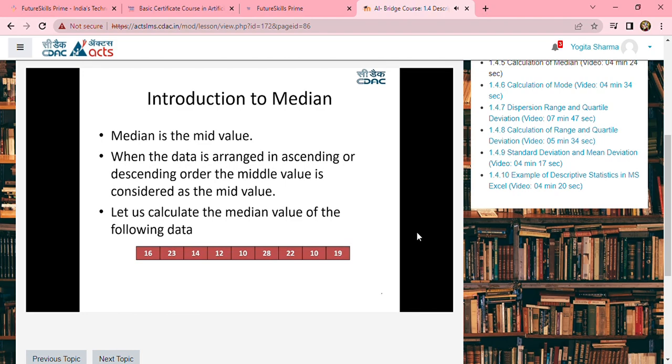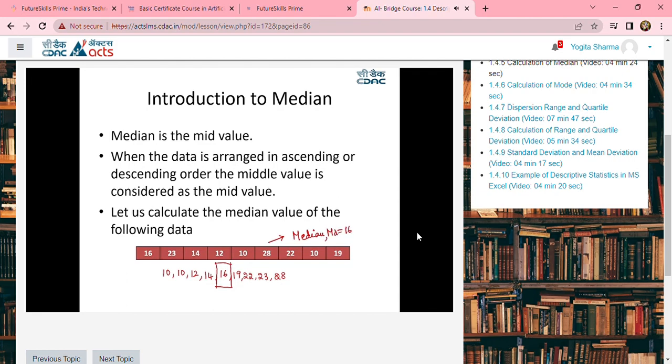If this is the data which has been captured, to calculate the median we need to arrange the data in descending order. So I'll be arranging it as 10, 10, 12, 14, 16, 19, 22, 23, and 28. So the mid value, if I leave out these 4 observations here and these 4 observations here, the middle value, whether arranged in ascending or descending order, will be the median value. For this data, the median value is found to be 16. Generally, the shortcut to represent the median value is MD.